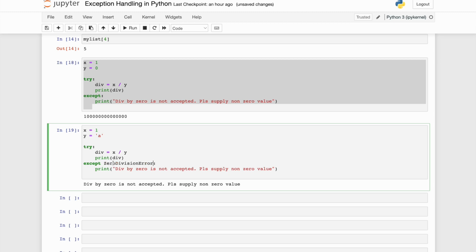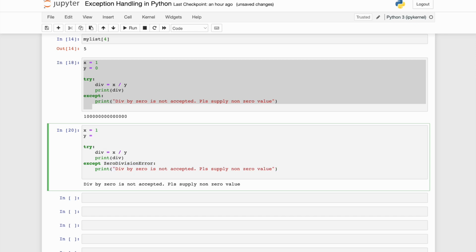I'll mention it in this way. The way to read this is, if you are doing this and you encounter a zero division error exception, then only you execute this except block, otherwise don't execute. Let's see. If I put a 0 over here and I run it, this went to 0. I already have an except block with zero division error, so this particular line will get executed.